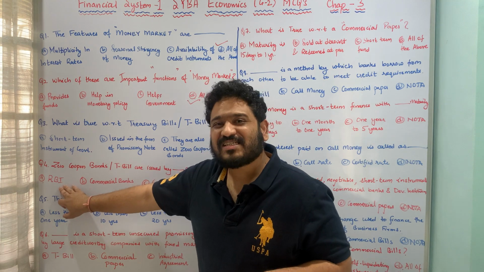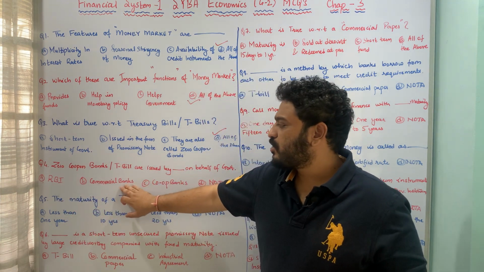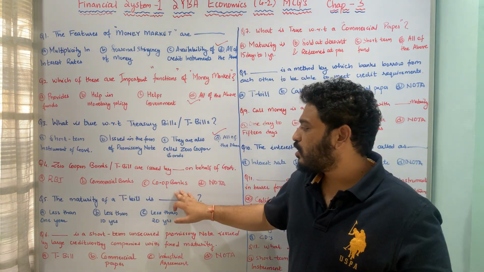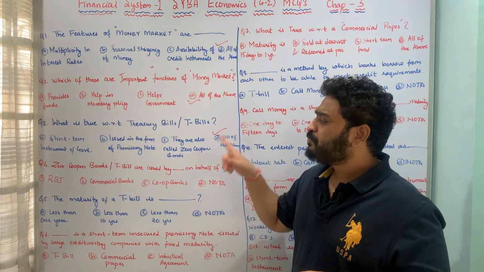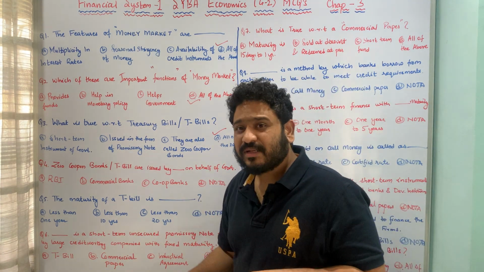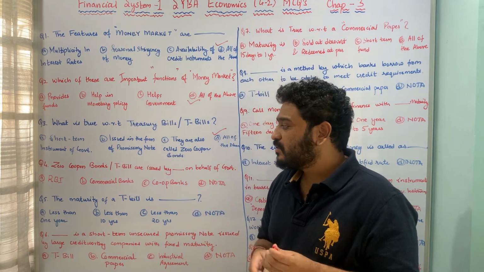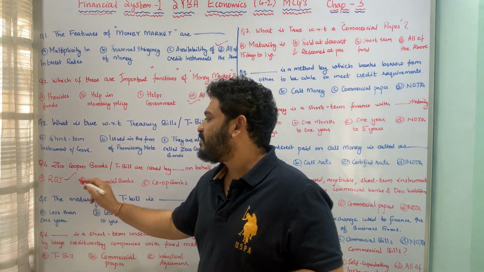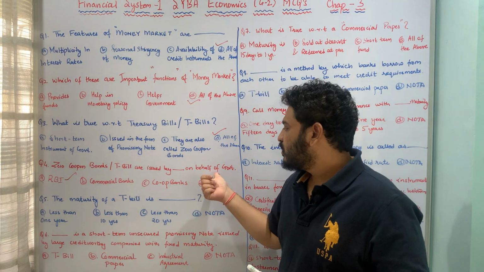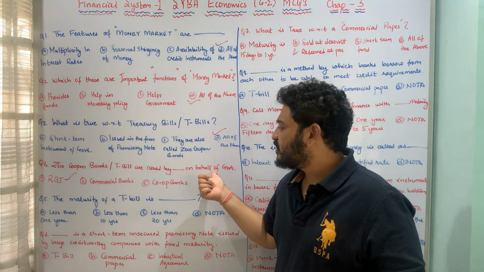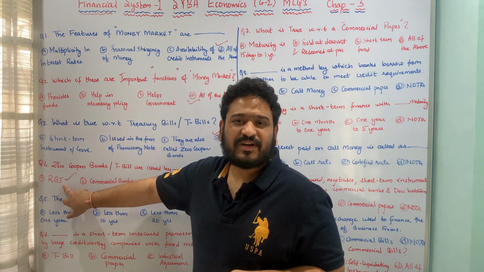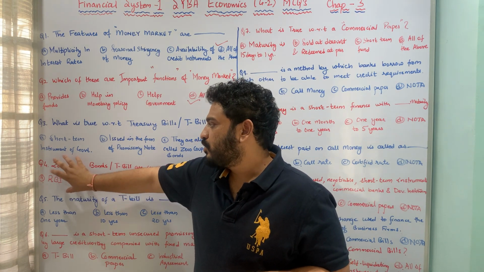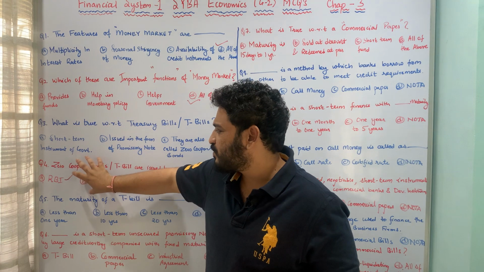The first option is Reserve Bank of India, the second option is commercial banks, the third option is cooperative banks, and the last option is none of the above. Zero coupon bonds or treasury bills are issued by the central bank, that is Reserve Bank of India, on behalf of the central government, and therefore option A, RBI, is the correct answer. I hope the question is pretty much clear.